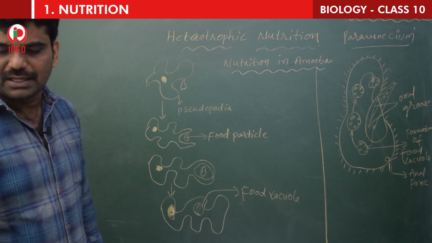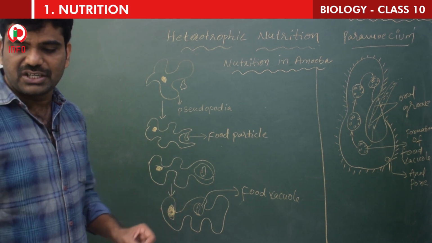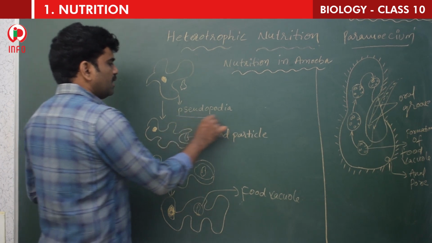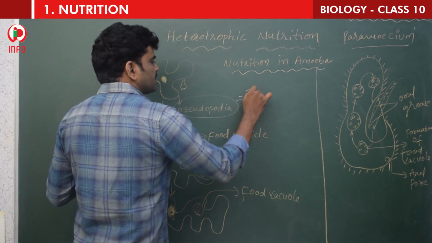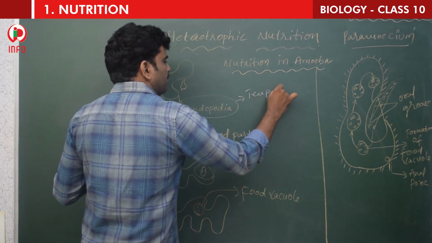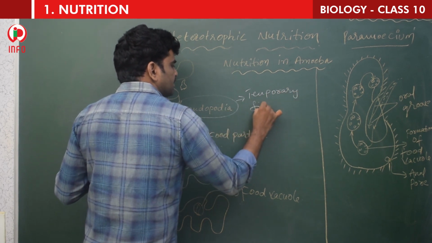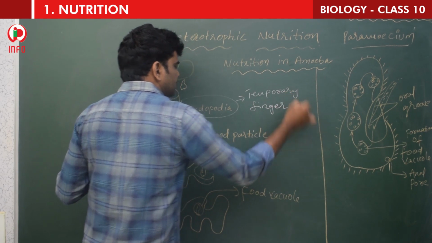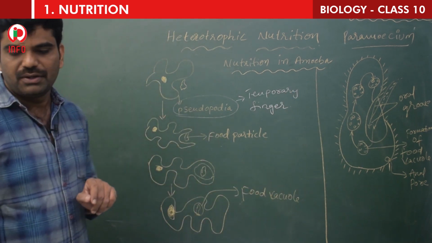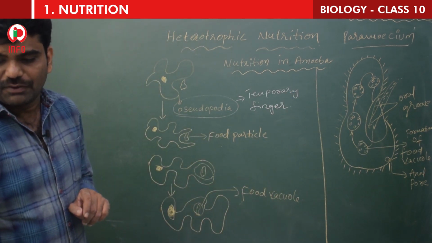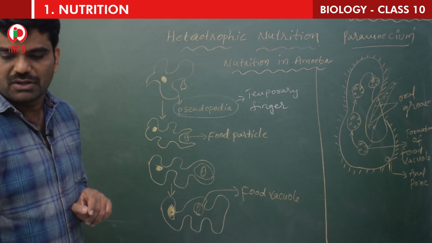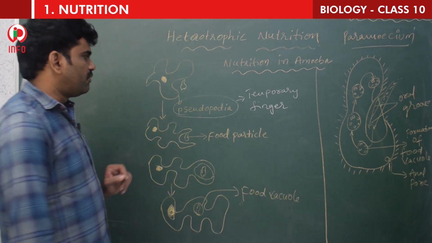Let's see here. For example, amoeba takes in food using a temporary finger-like extension, which is called pseudopodia, of the cell surface, which fuses over the food particle forming a food vacuole.